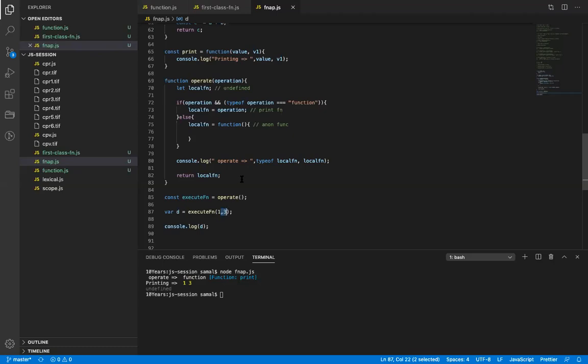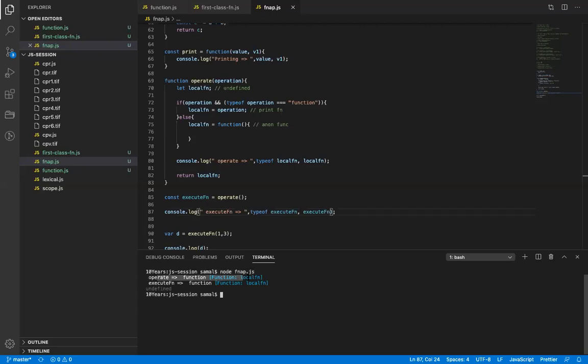Now it won't go further, right? If you do not pass print in operate, line number 85, it is still returning a function. This empty anonymous function is still a function. The return type of operate is a function, right? If I print again, you will see